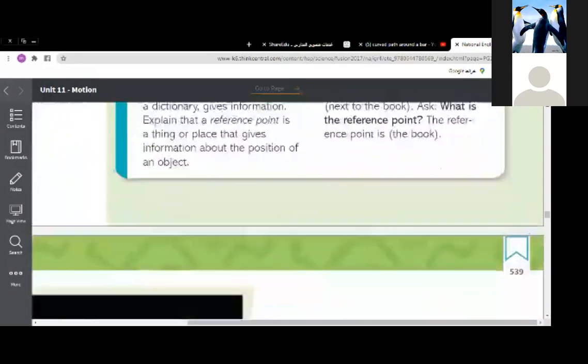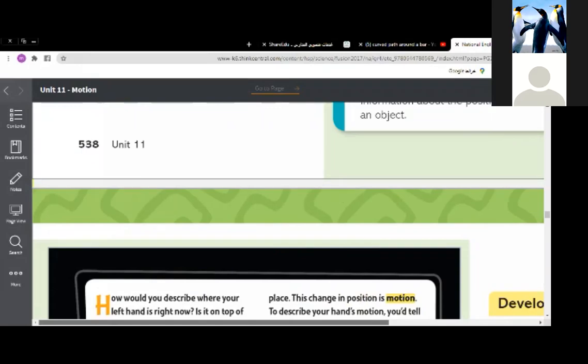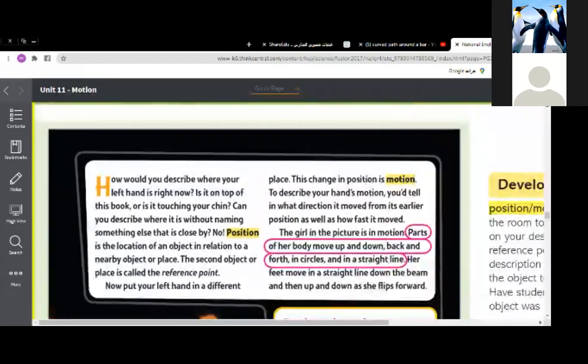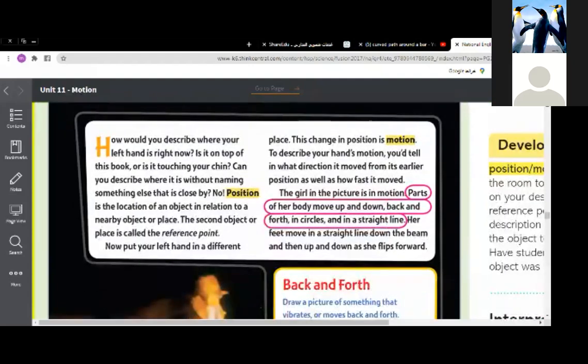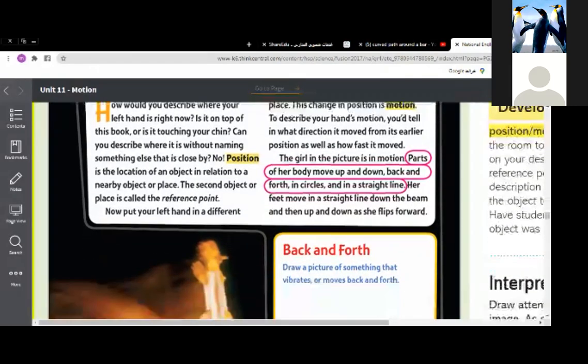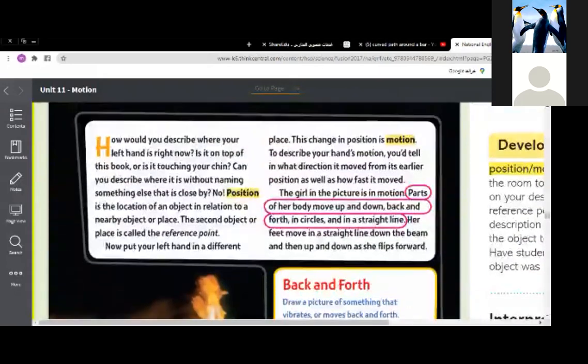Also, if we move to the next page, page 539, look, you can read from this part. How would you describe where your left hand is right now? Read that. Is it on top of this book, or is it touching your chin? Can something else do? Of her body move up and down.